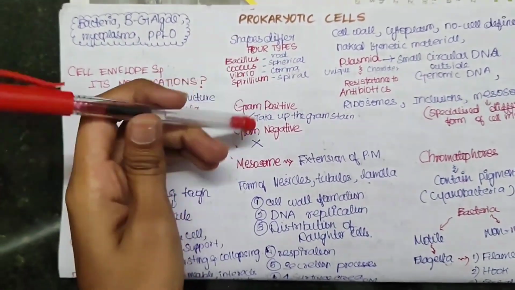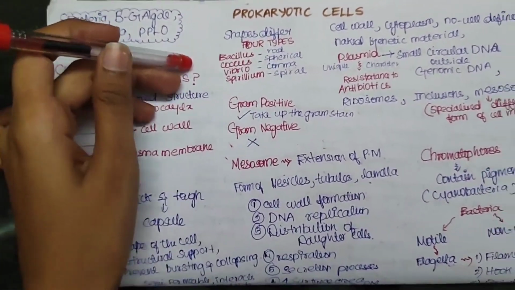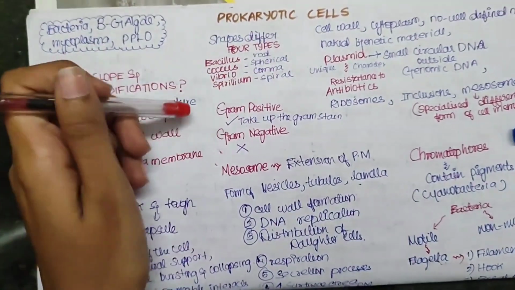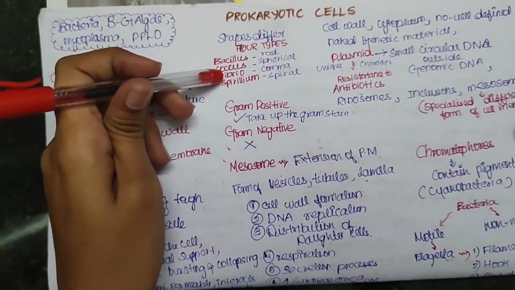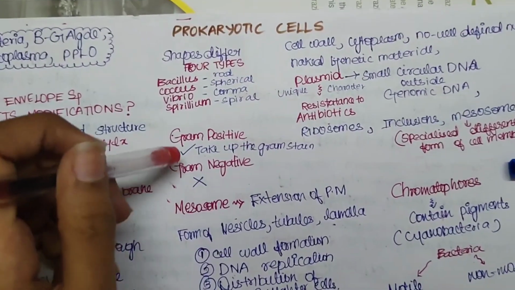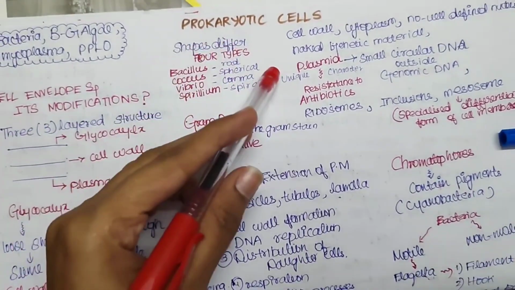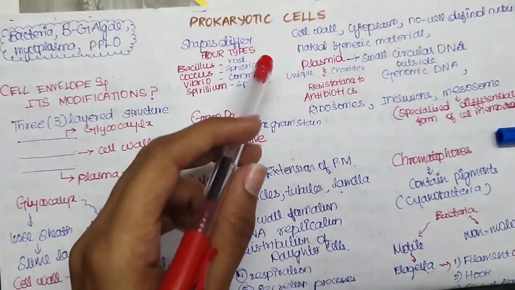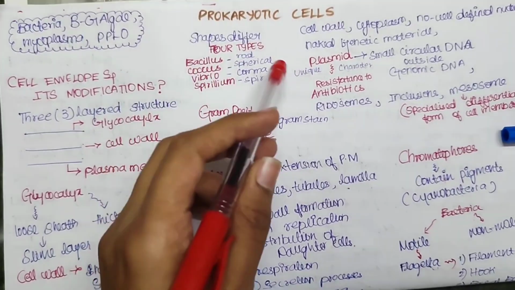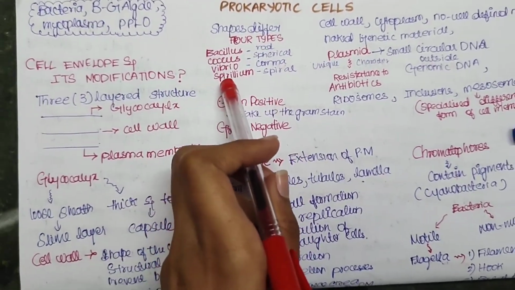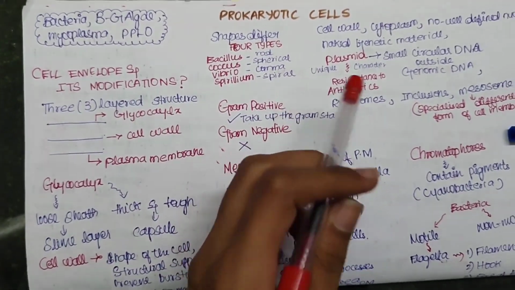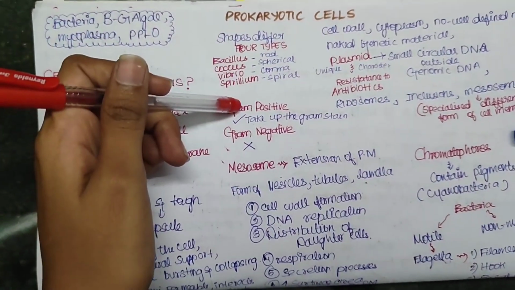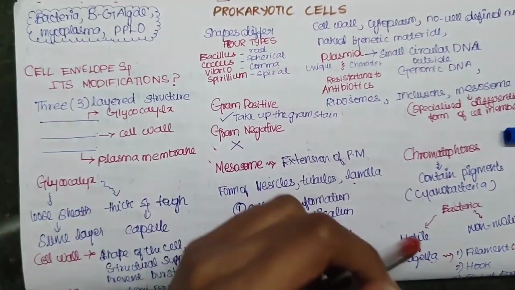Bacteria differ in shape, and we have 4 types based on the shapes. What are they? Bacillus, coccus, vibrio, and spirillum. In case of bacillus bacteria, we have rod-shaped cells, and in case of coccus, spherical. In case of vibrio, it will be comma-shaped, and in case of spirillum, it will be spiral. These are the 4 types of bacteria depending on their shape.